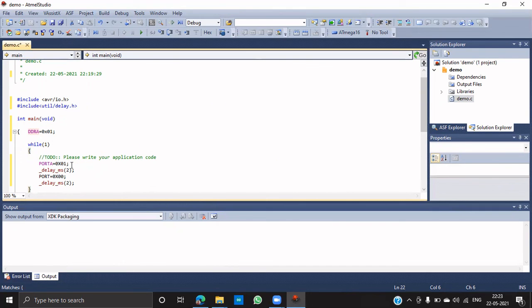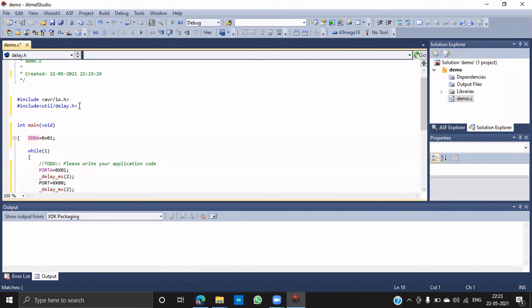So here what it will do is I'm turning on the LED and keeping that state for 2 seconds or 2 microseconds. So the LED will be on for 2 microseconds and then the LED will be off for 2 microseconds, and while means this continuous loop. So the LED will always be on, off, on, off. So it means it's blinking.